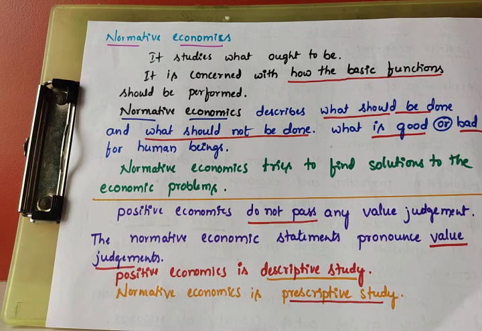So positive economics and normative economics both. It is not possible to consider economics only positive, and it's not possible to consider only normative, but economics is both. Economics is both positive and normative. Positive economics is a descriptive study, normative economics is a prescriptive study.